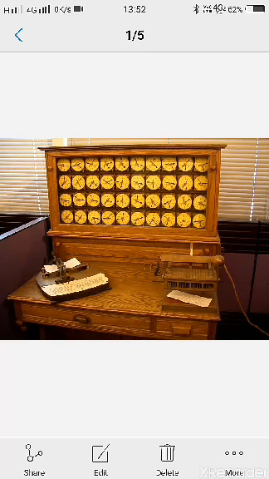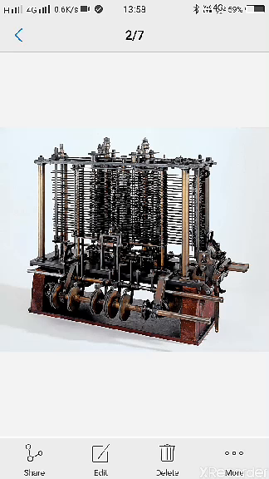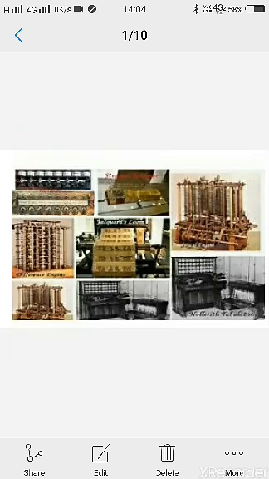Now let's see the third calculating machine, that is the tabulating machine. Hermann Hollerith, a German-American mathematician, invented the tabulating machine in 1980. This is the picture of the analytical engine. Charles Babbage, a British mathematician who is regarded as the father of the computer, designed this machine in 1850. So, these are the various mechanical calculating machines.